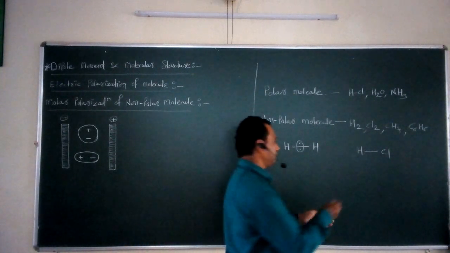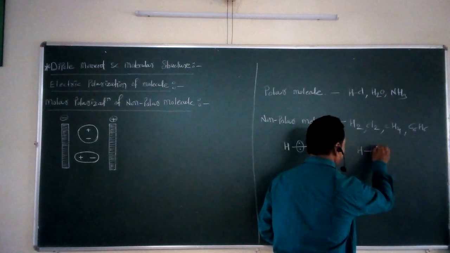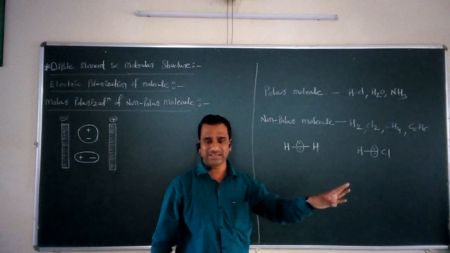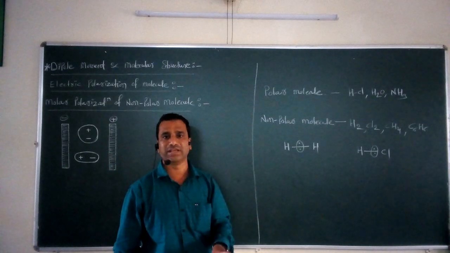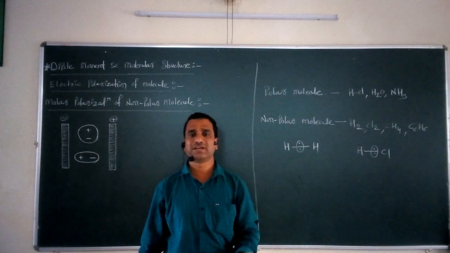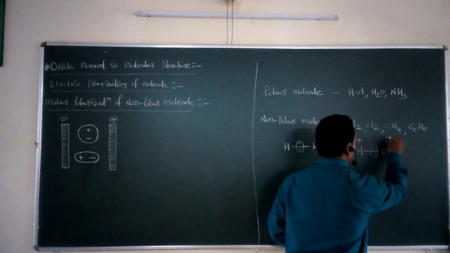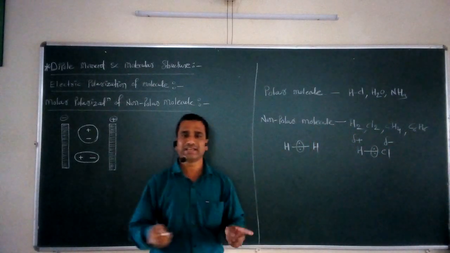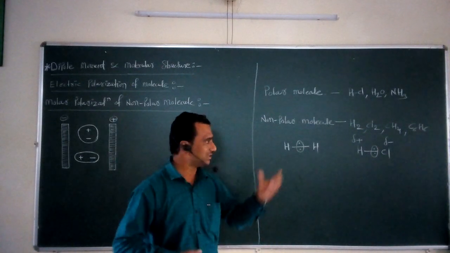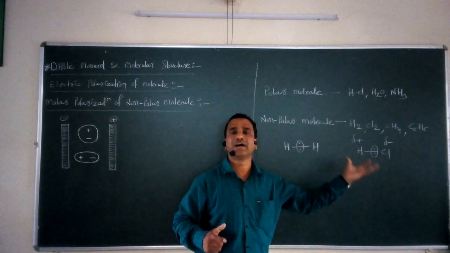And that's why, if we want to study the position of this bonding pair, it is shifted towards this chlorine atom, and so there is an electrical imbalance in this HCl molecule, and due to this imbalance it becomes a polar molecule. Once the molecule becomes polar, one end becomes partially positive and the second end becomes partially negative. So this type of electrical distribution in the HCl molecule generates two poles, and that's why HCl is called a polar molecule.